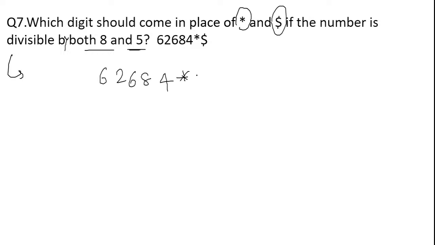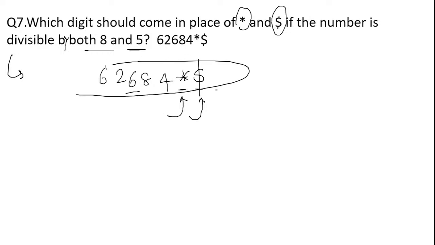What they have asked is what digits or numbers should come instead of these symbols, so that after inserting those numbers, this whole number should be compulsorily divisible by 8 as well as by 5.